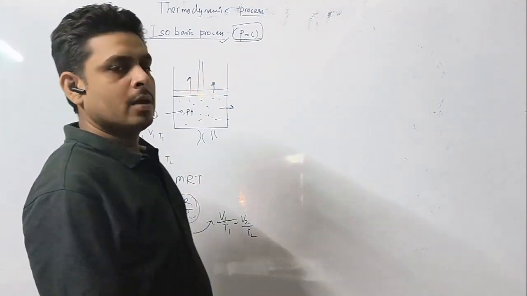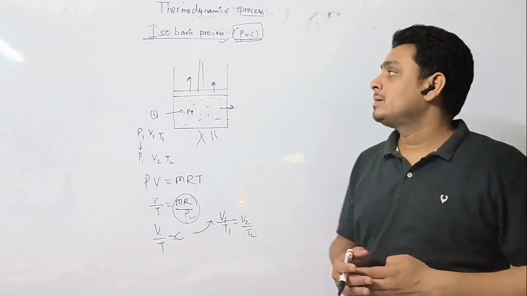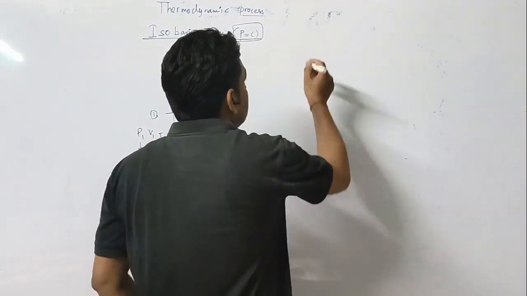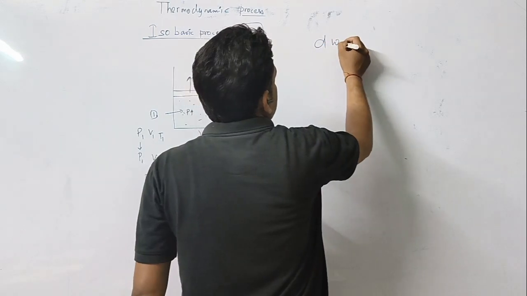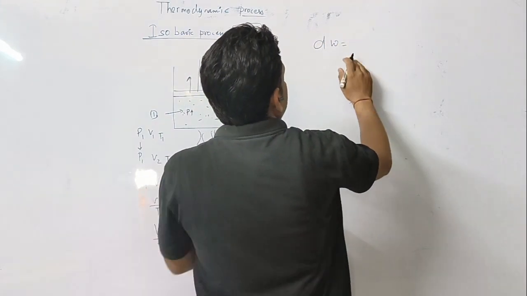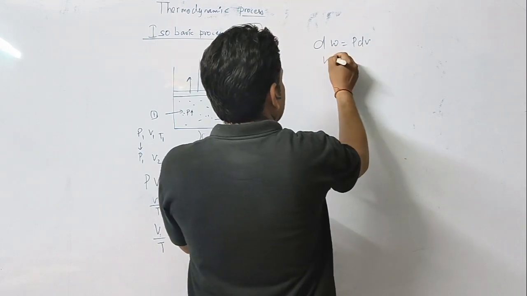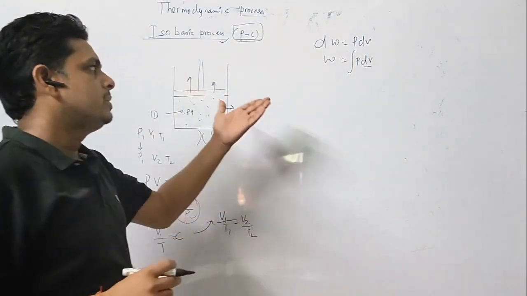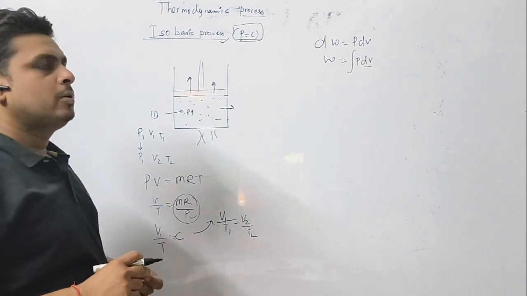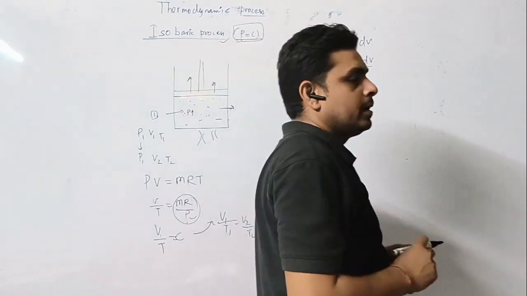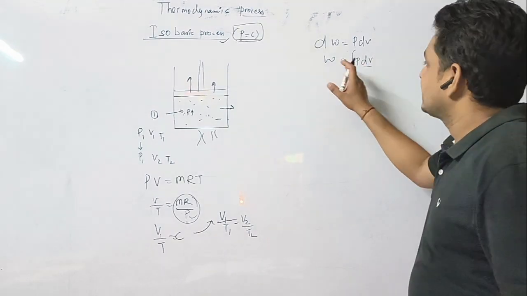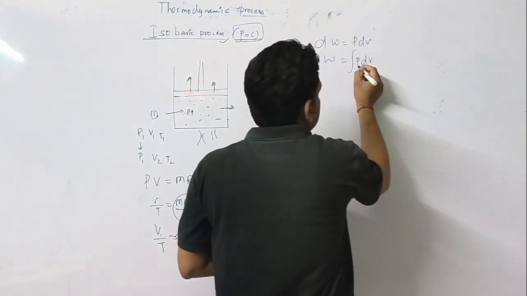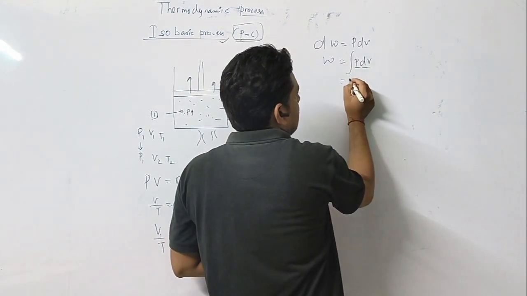Now, how will you find the work done in an isobaric process? Again we use dW equal to PdV, or work done equal to the integration of PdV. Pressure is constant, so as per the integration rule, any constant term can be written outside.